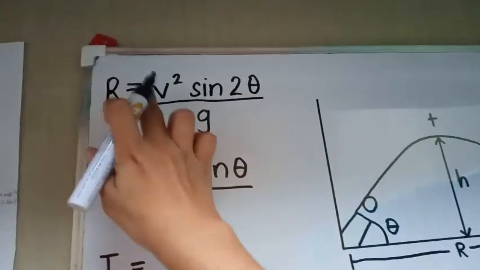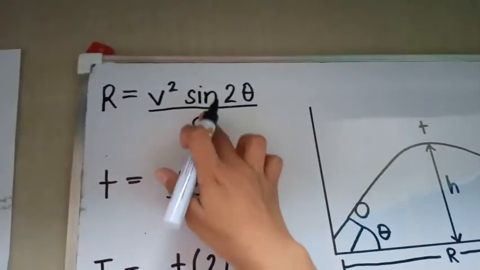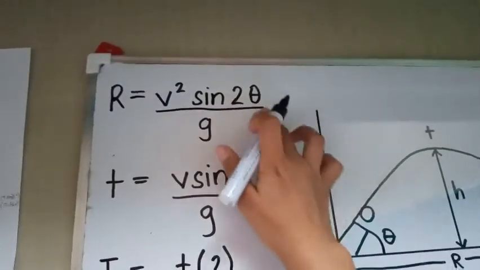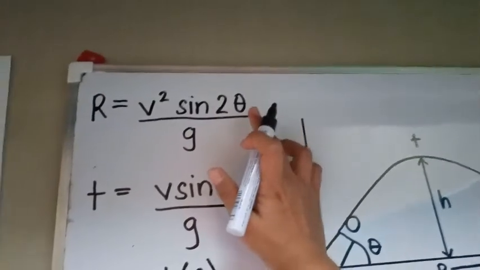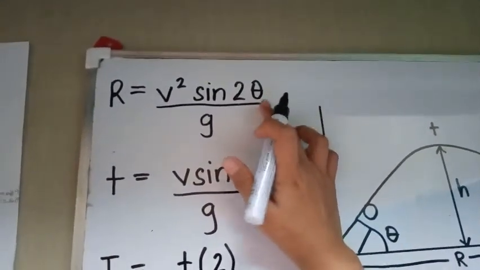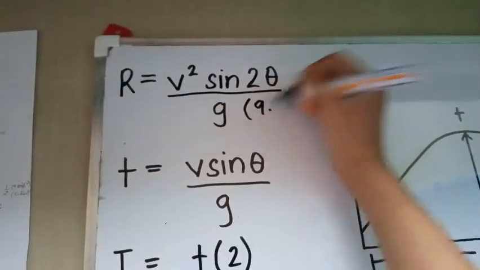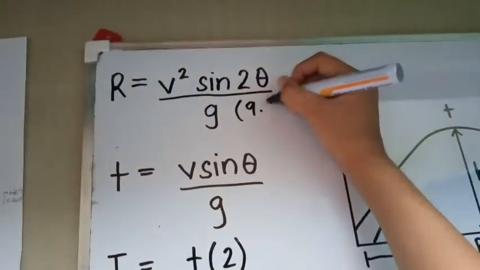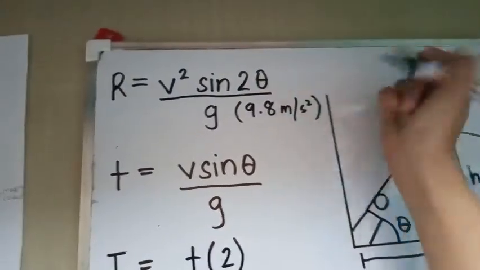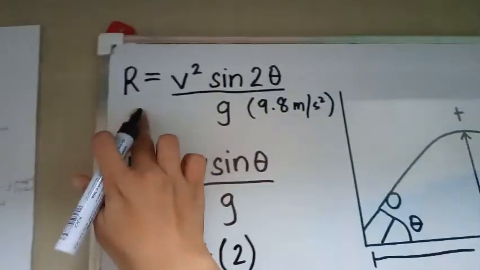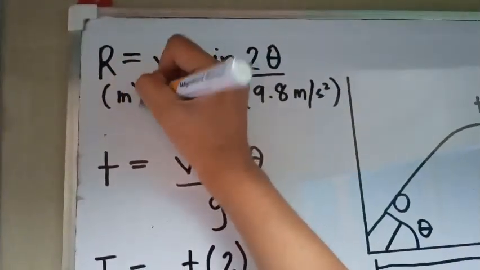So, velocity squared or speed squared multiplied to sine of 2 times the angle that is in the problem, divided by gravity. Again, our gravity is constant, which is 9.8 meters per second squared. And don't forget that the unit for range is meters.